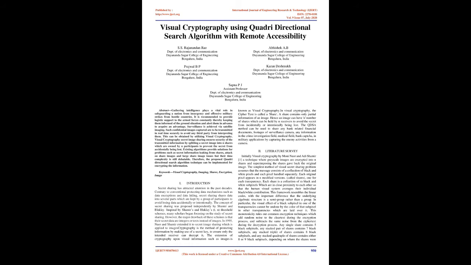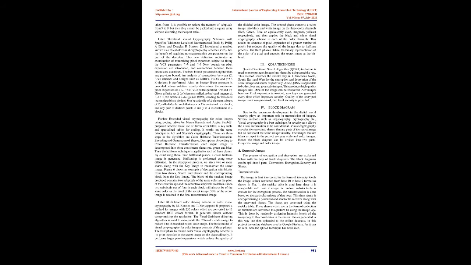This framework resembles the linear codes, with the important difference that the underlying algebraic structure is a semi-group rather than a group. In particular, the visual effect of a black subpixel in one of the transparencies cannot be undone by the color of that subpixel in other transparencies which are laid over it. This monotonicity rules out common encryption techniques which add random noise to the clear text during the encryption process, and subtract the same noise from the ciphertext during the decryption process.